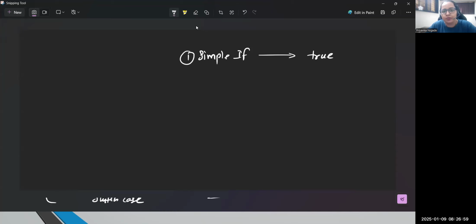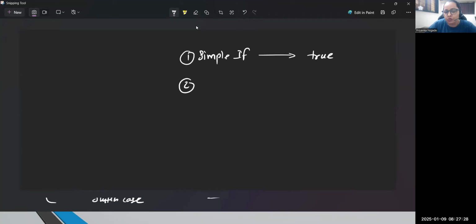Let's say I have a city drop down and I'm just looking for Pune. That is one single condition. If the drop down contains Pune, get the message that, okay, test pass, or whatever required output it is that we found. So whenever you want to validate only one condition, you can use simple if, right?